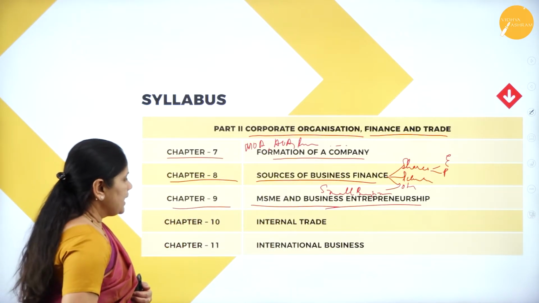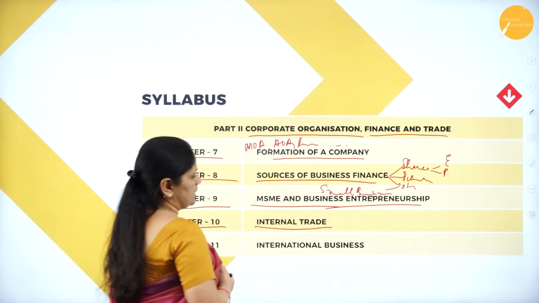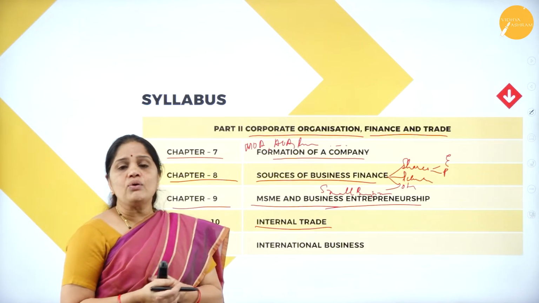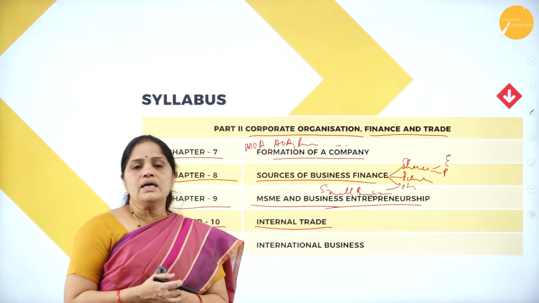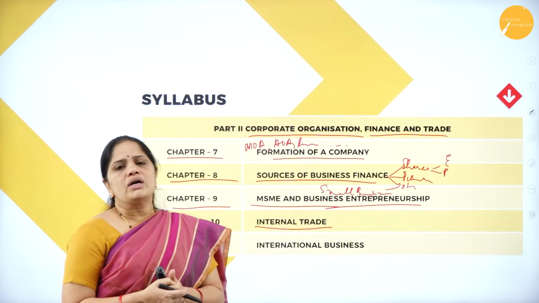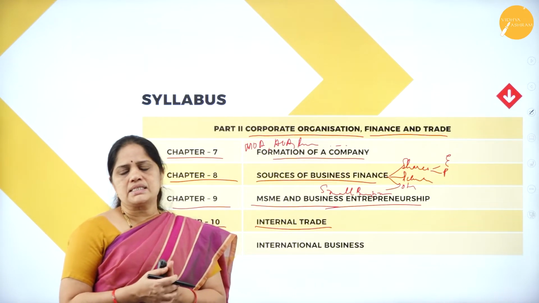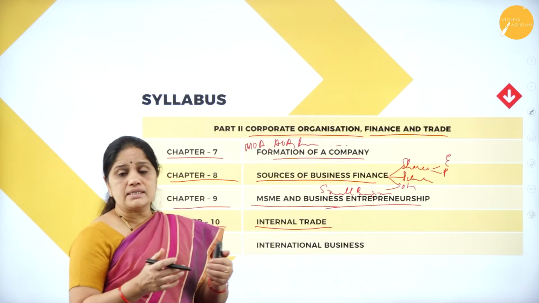so that we can encourage future businessmen among our students. Then next, in chapter 10, we have internal trade. We all know that there are two types of trade: internal trade and external trade. In internal trade, what are the various options available? Whether it is interstate trade, or trade within the same district or within the same state.